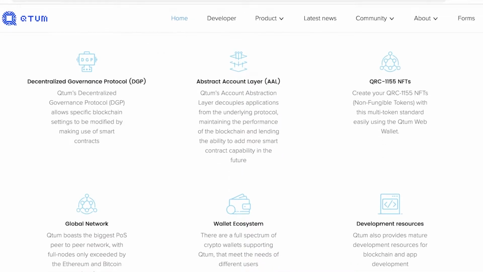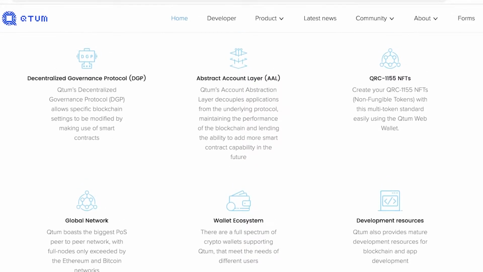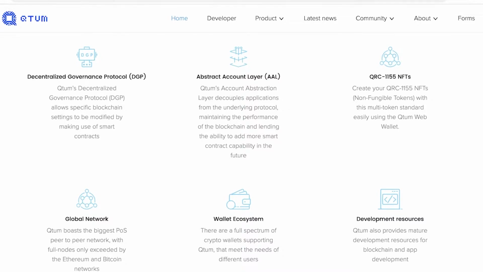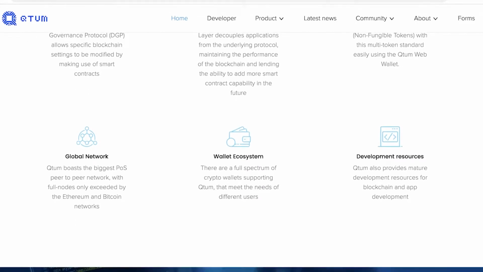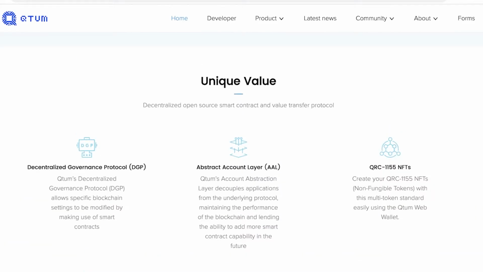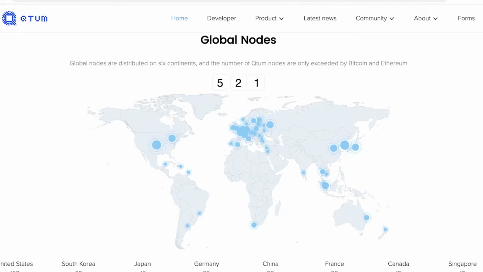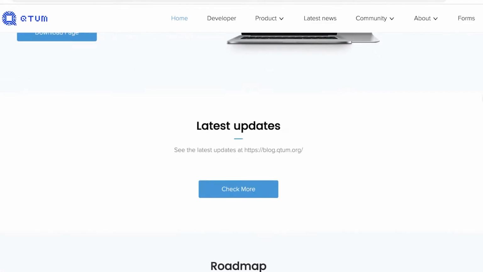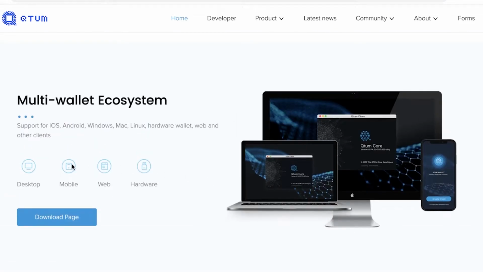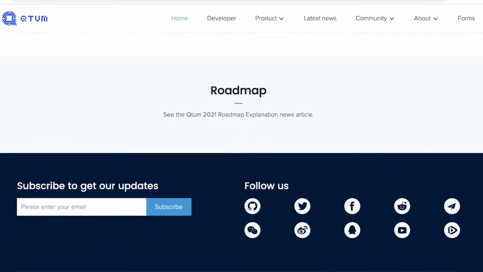They also have an abstract layer account, which enables you to remain anonymous when you are trading on their blockchain platform. And you also have NFTs, so you can create your own NFTs with this multi-token standard. And you also have a global network, a wallet ecosystem, and development resources on the Quantum platform as well. They have a lot of different nodes, over 500 on different continents, so you can find a node anywhere. And they have an ecosystem for their wallets as well. You have desktop, mobile, web, and hardware applications to create your own Quantum wallet.